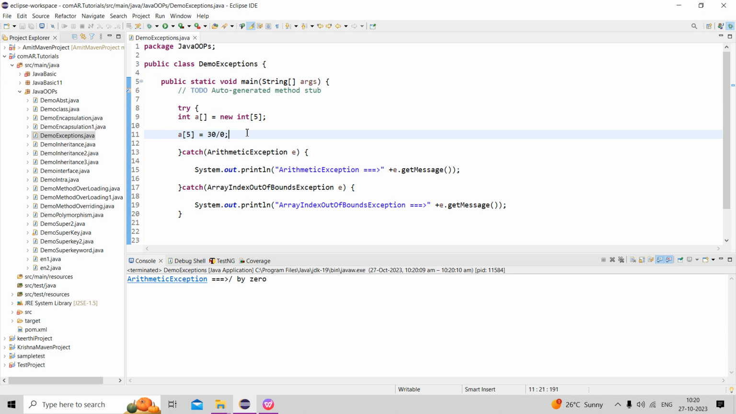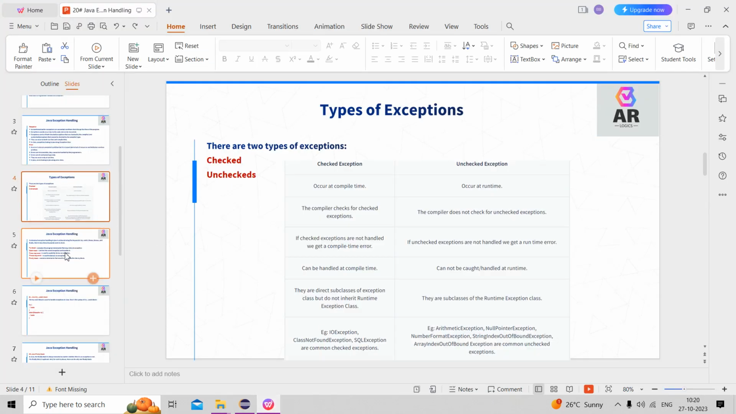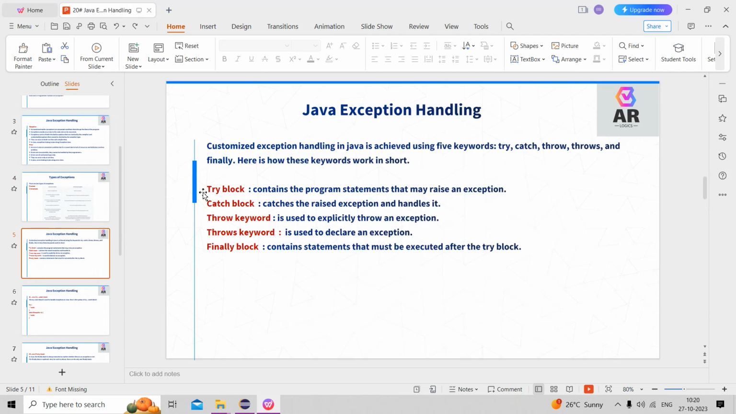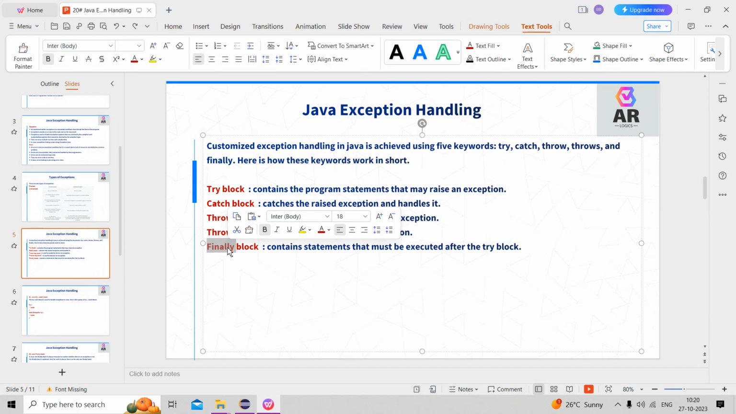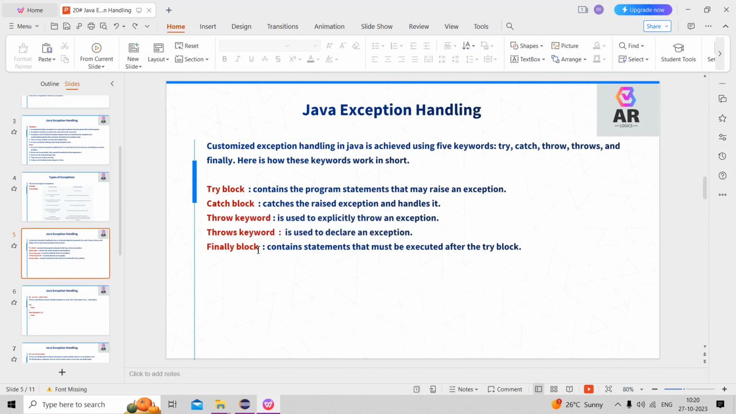What is the next one? Try is completed, catch is completed. Next is finally. What is finally? The finally block is always executed, no matter whether there is an exception or not. The finally block will be executed.